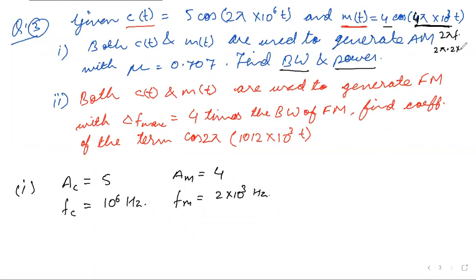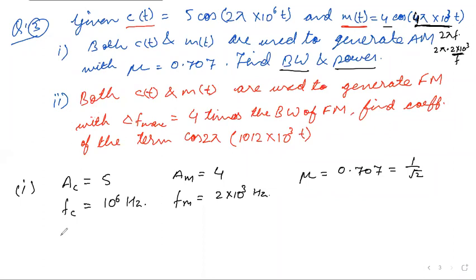And the value of mu is given as 0.707, which is the value of 1/√2. You can put 0.707 also and find the solution.